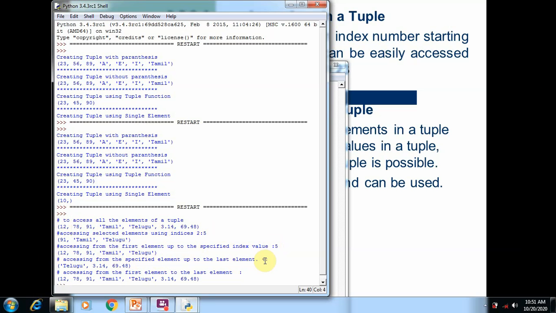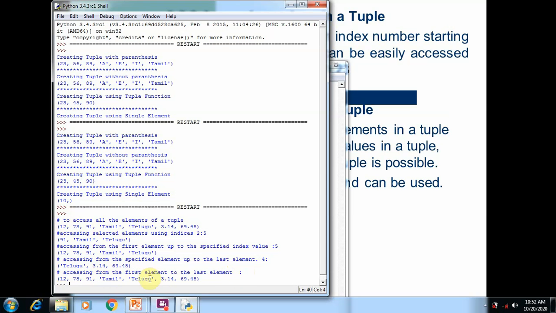After that, in the fourth method, we mention the lower level, not the upper level. It means from the fourth index number, counting 0, 1, 2, 3, 4, from Telugu. All the elements up to the last element are printed from the fourth index number. So in the fifth method, we didn't mention the lower and upper level.